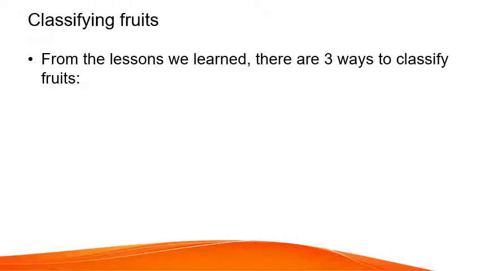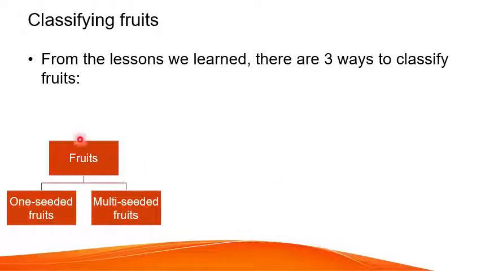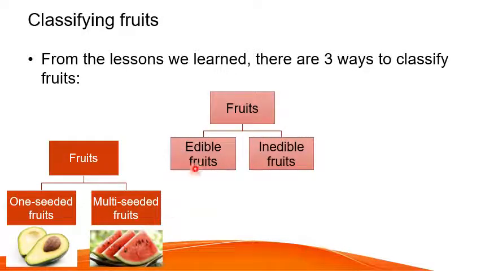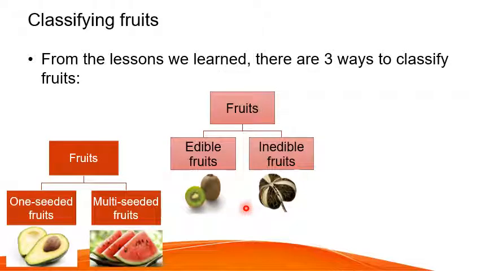So classifying fruits. From the lessons we learned, there are 3 ways to classify fruits. So fruits can be grouped by one-seeded or multi-seeded. Kamu boleh bahagi buah-buahan sama ada ia 1 biji saja atau banyak biji. So for example, avocado versus watermelon. Fruits, you can divide them by whether they are edible or inedible. So kamu boleh bahagi buah-buahan sama ada kamu boleh makan atau tidak boleh makan. For example, kiwi versus the rubber fruit.